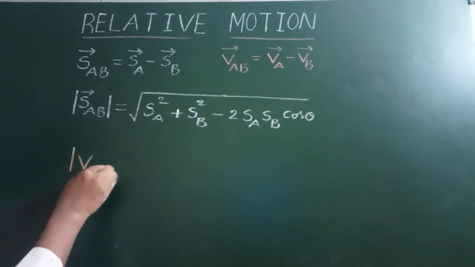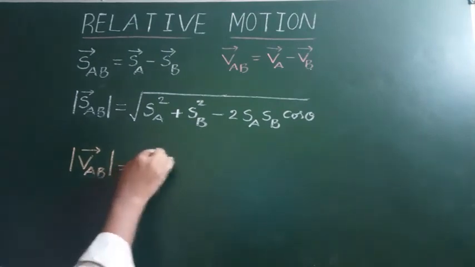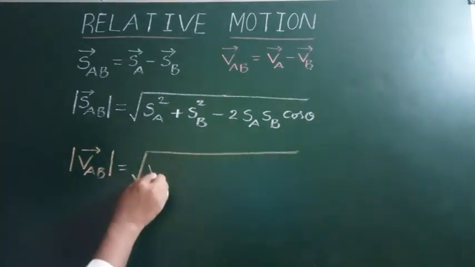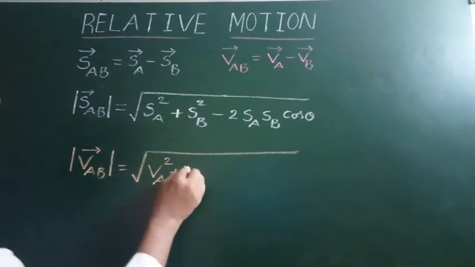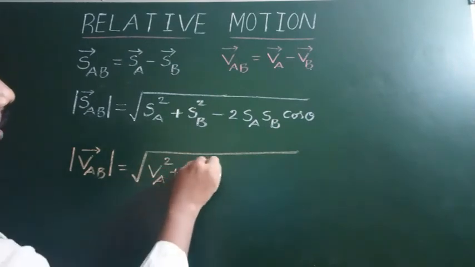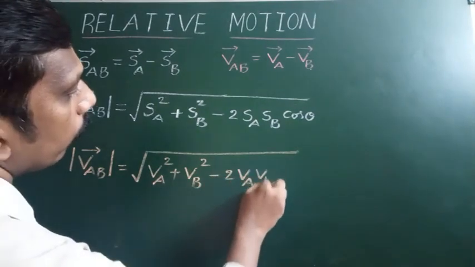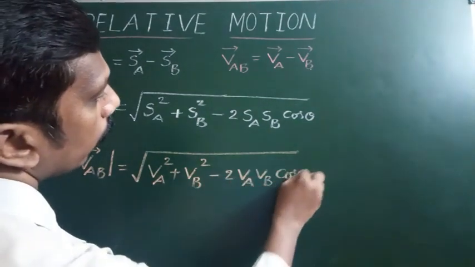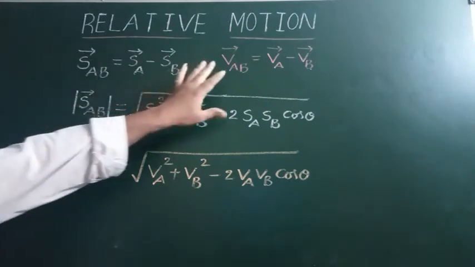Velocity of A with respect to B is equal to under root of velocity of A square plus velocity of B square minus 2 into velocity of A into velocity of B into cos theta. To find the resultant direction, we know tan alpha is equal to, in the parallelogram law of vector addition, the same formula is used to find the resultant direction.